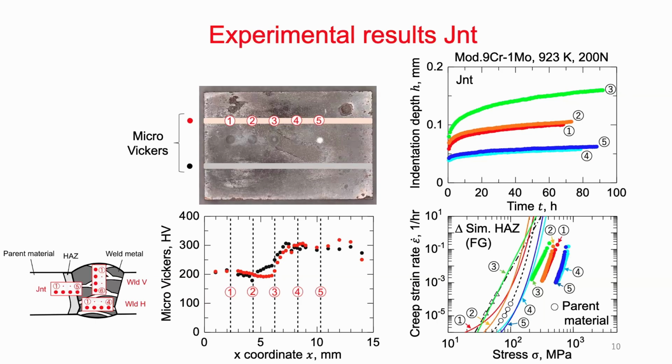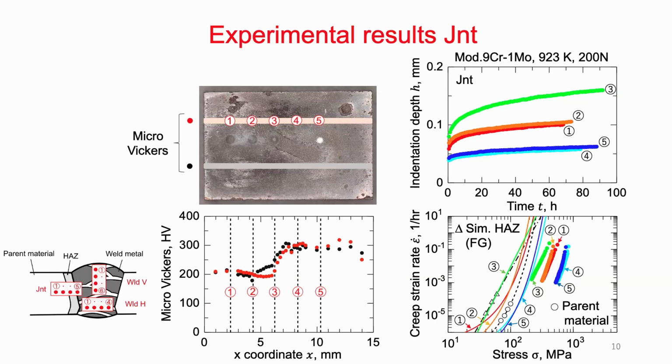It's the base metal. 3 shows a much softer response because of the fine grains in the HAZ. And 4 and 5 are the welded metal. It's much harder.